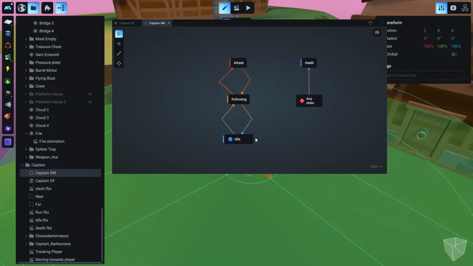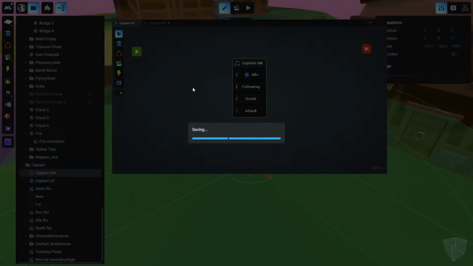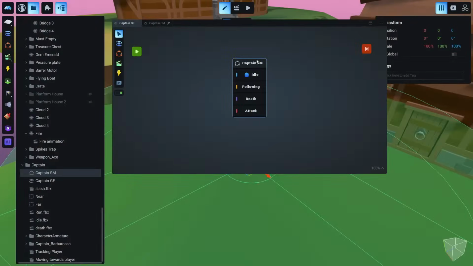So now you can see exactly the same states with the state machine. Here we have idle, falling, attack, death. This is exactly the same, nothing different. Idle, falling, death, and attack. Okay, let me save this quickly. And now, how do we link these animations to the logic that we built?